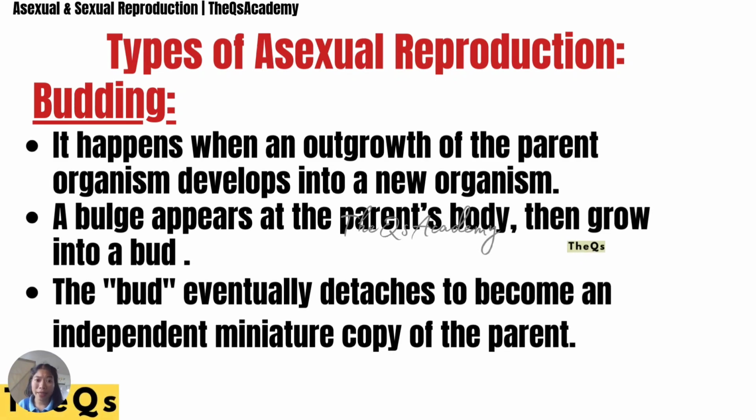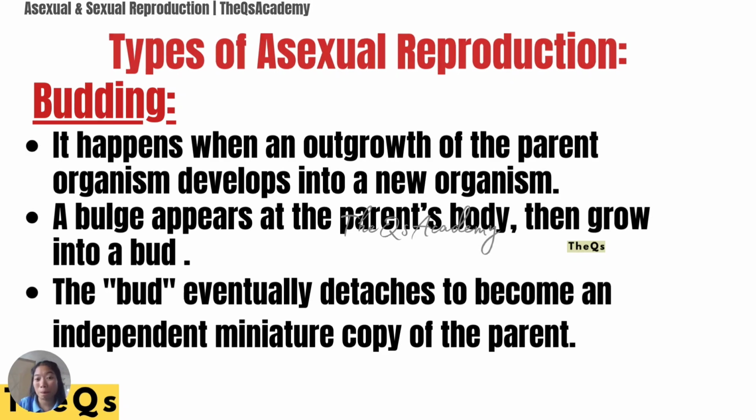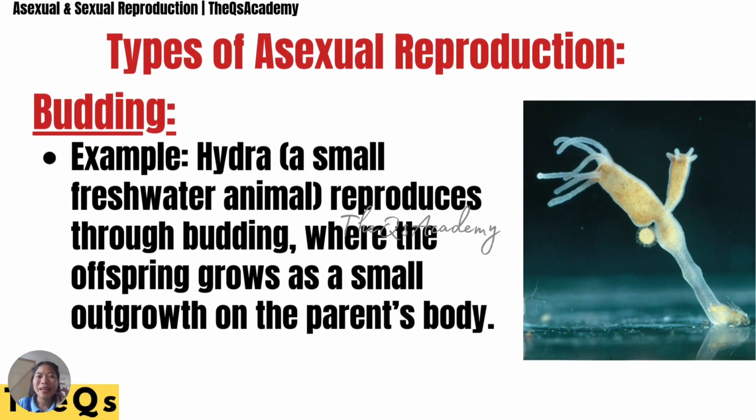Another example, budding. It happens when an outgrowth of the parent organism develops into a new organism. The bud eventually detaches to become an independent miniature copy of the parent. Example, the hydra, a small freshwater animal that reproduces through budding, where the offspring grows as a small outgrowth of the parent's body. So this is the best example of budding.